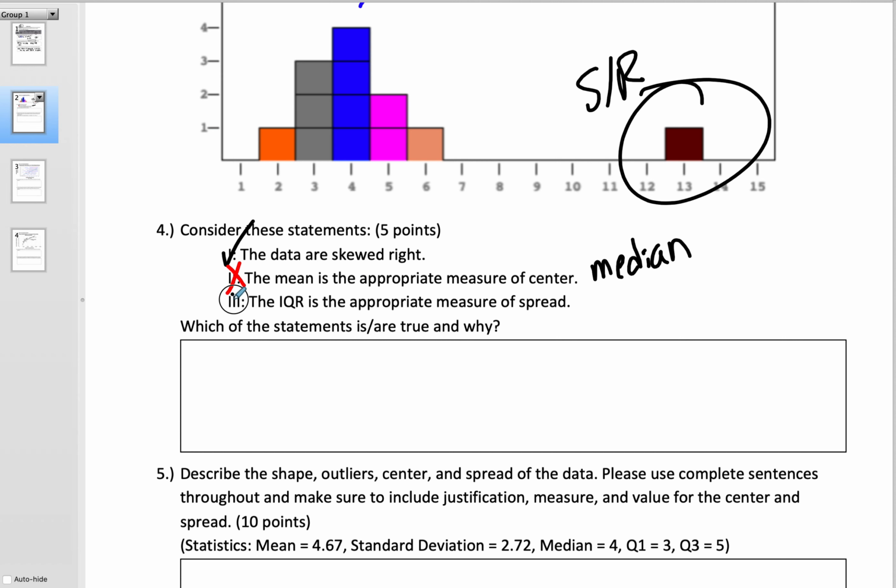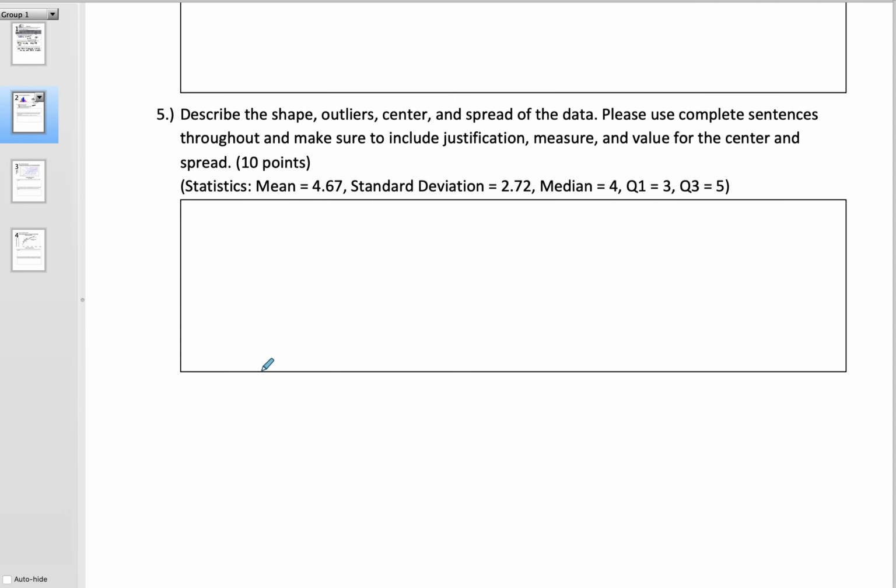The IQR is. Now, the big thing is you cannot choose 2 and 3. 2 and 3 are also contradicting each other, because if the mean is the appropriate measure of center, then the data is symmetric. So then you shouldn't be using the IQR. Remember, mean goes with standard deviation, as you see here. Median goes with IQR. Okay, so I've explained it verbally. I'm not going to write this one.